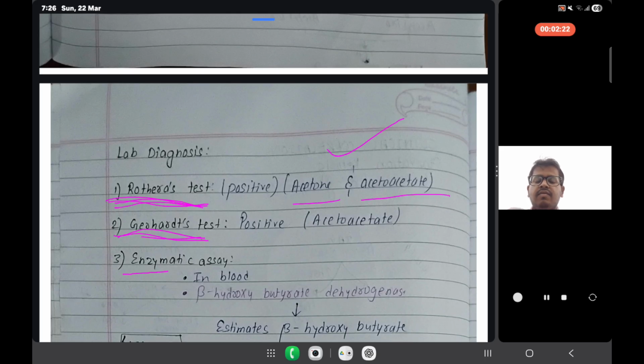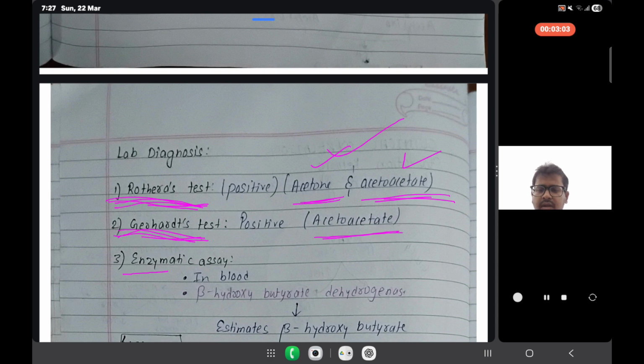The Gerhardt test is for acetoacetate. As we know, when ketone bodies are synthesized, there are three products: acetone, acetoacetate, and beta hydroxybutyrate. So if the body has acetone or acetoacetate, the Rothera test is positive. If there is acetoacetate, the Gerhardt test will be positive.